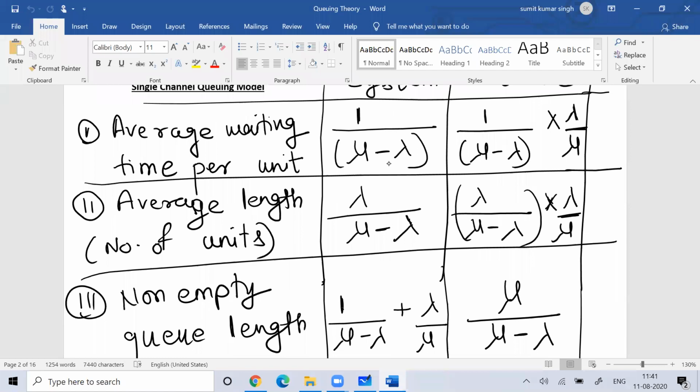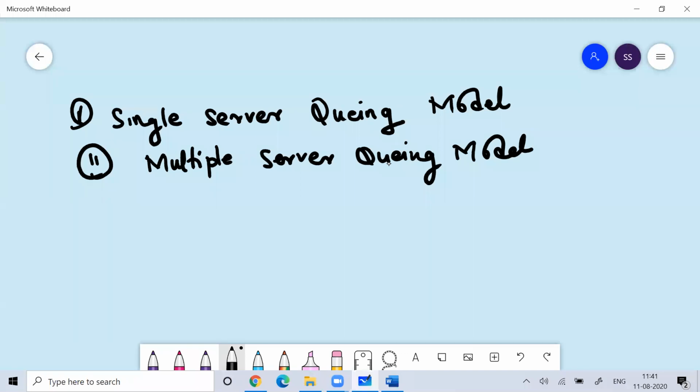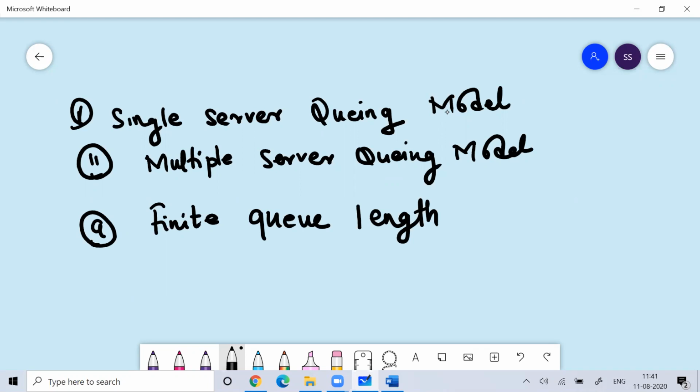When we talk about a queuing model, we can have a single server queuing model or a multiple server queuing model, and depending upon the length we can expect around the queue, it can follow either a finite queue length or an infinite queue length.